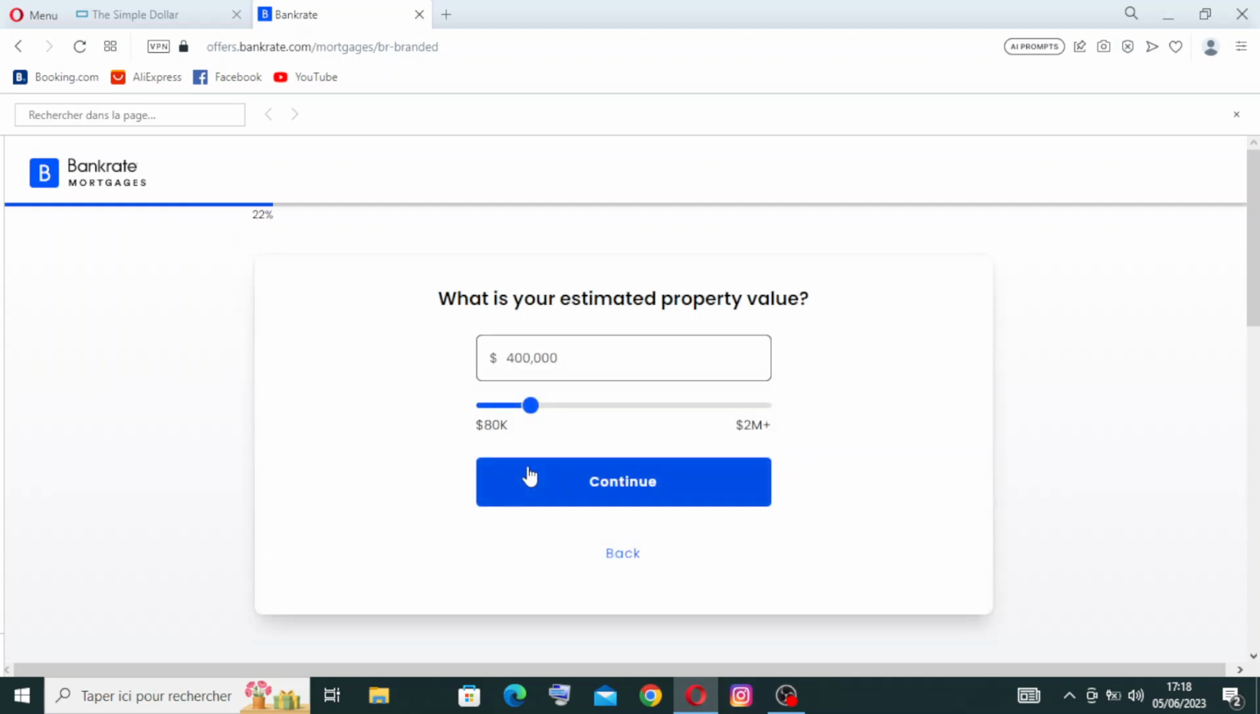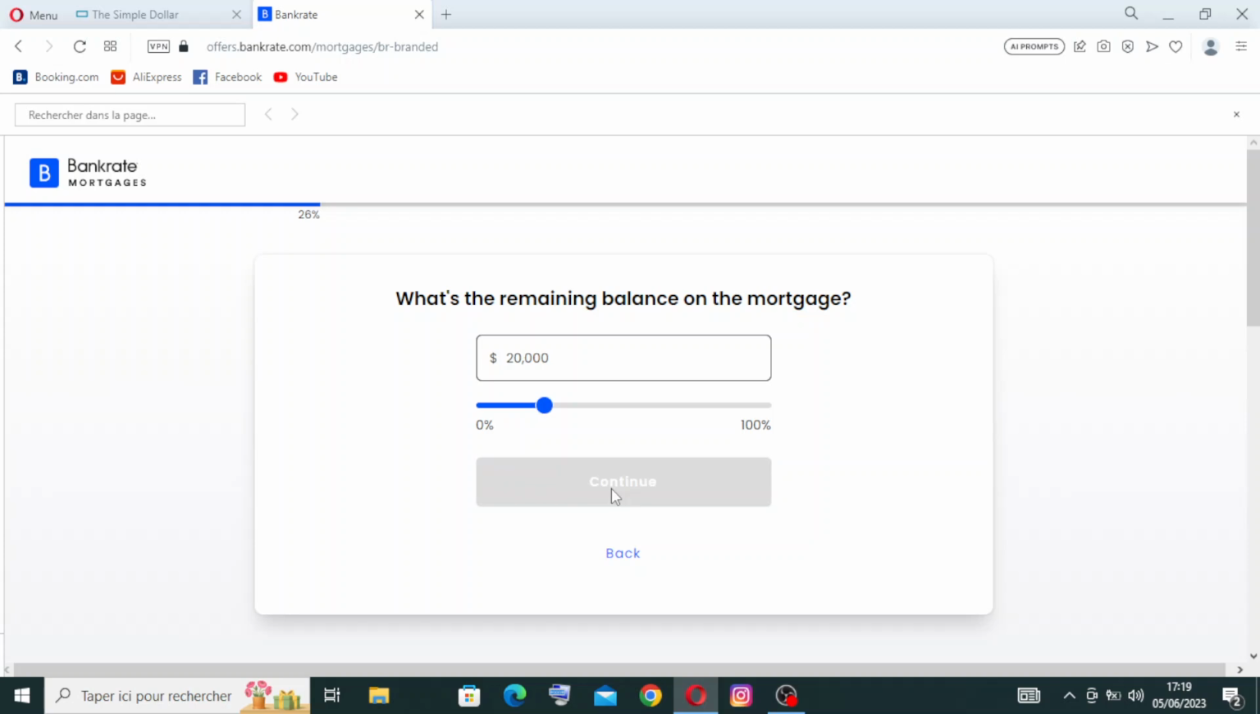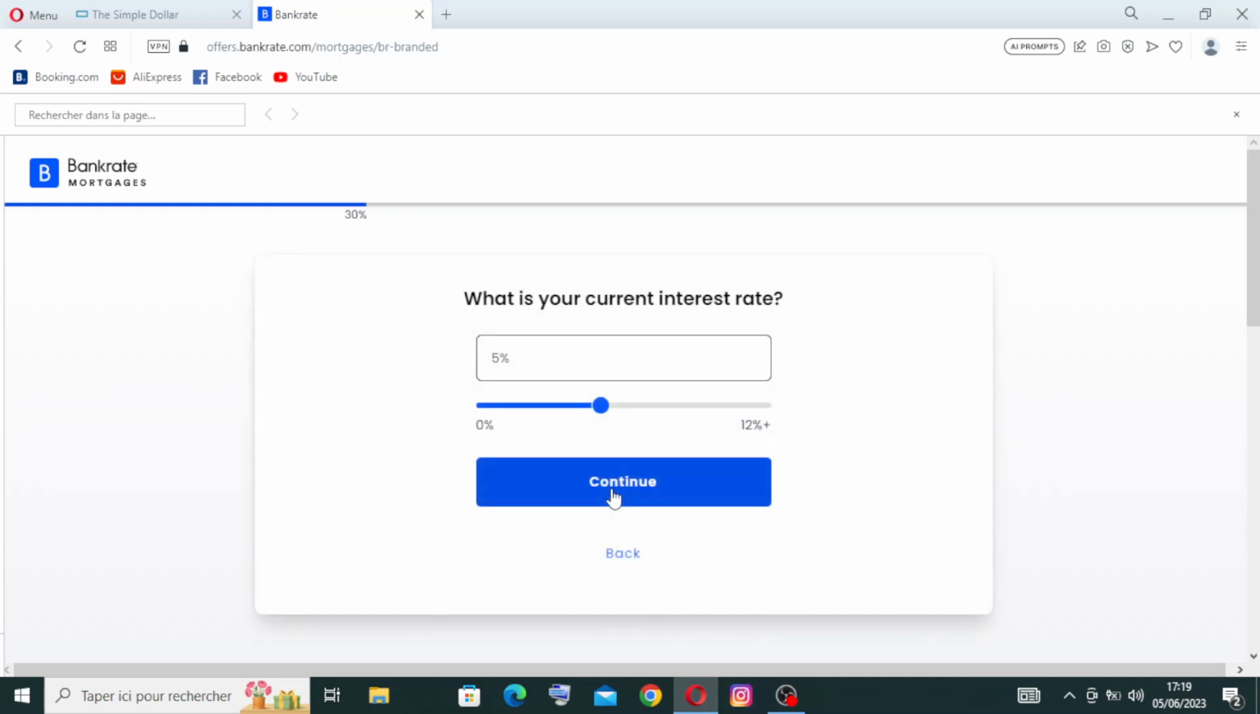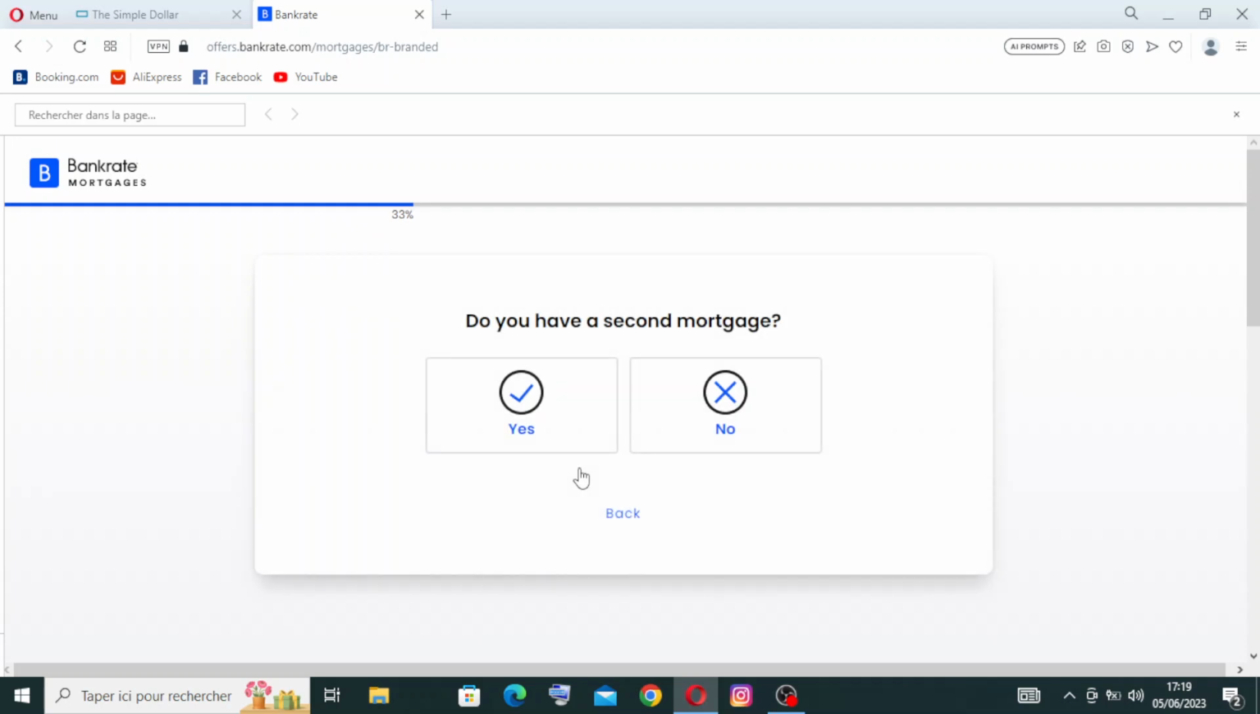And what is your estimated property value? Okay, let's just do the minimum price. Now, what's the remaining balance on the mortgage? Okay, just let it on this one. Now, what is your current interest rate? It's okay, 6%. Do you have a second mortgage? Okay, if you have one, you need to click on yes. If you don't have one, you need to click on no.